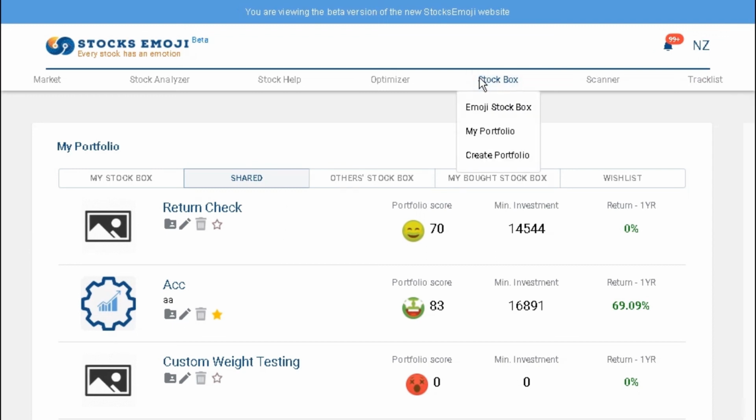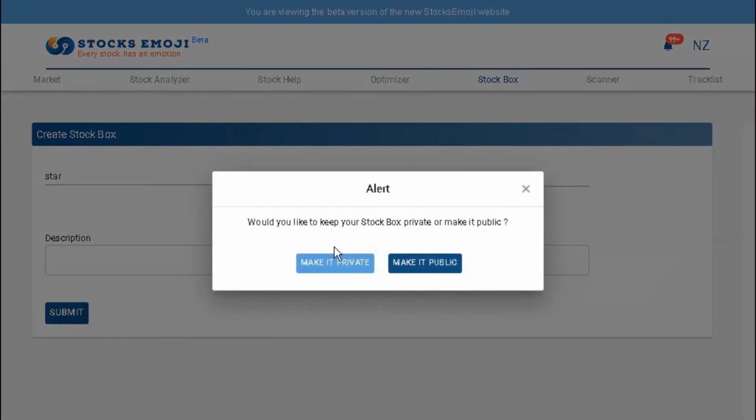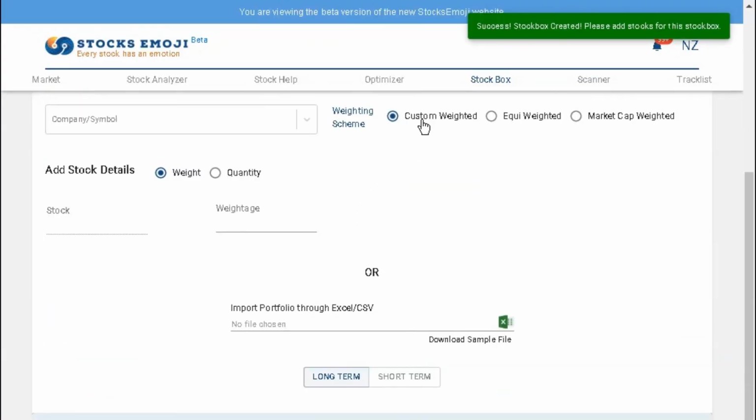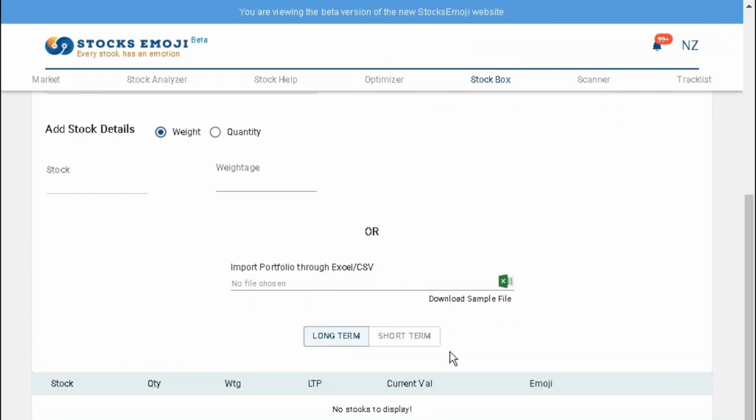Now talking about the other part of the stock box, which is Create Portfolio. In Create Portfolio, you can create a portfolio with any name. If you choose to make the portfolio public, you can share that portfolio with anybody. If you make a private portfolio, then you can't share it with anybody and it will be seen only by you. We have three options to make a portfolio based on that, which are custom weighted, equi-weighted, and market cap weighted. Also, you have options to choose your portfolio objective, whether it is long term or short term.